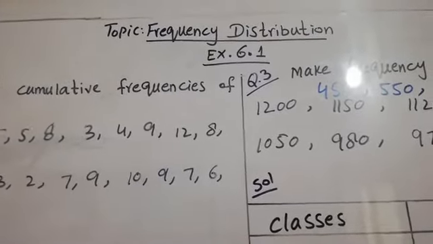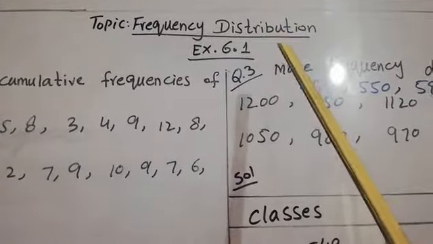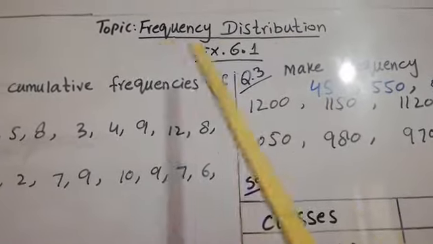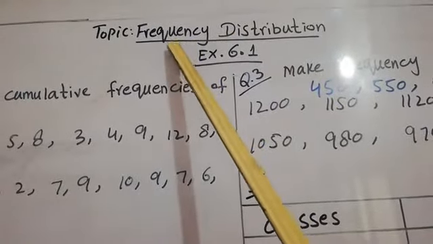And the first topic of this exercise is exercise 6.1, which is taken from your Punjab textbook, Board Bahawalpur. Topic of today is frequency distribution. First of all, I would like to discuss the frequency.